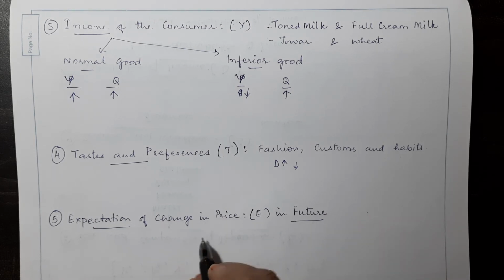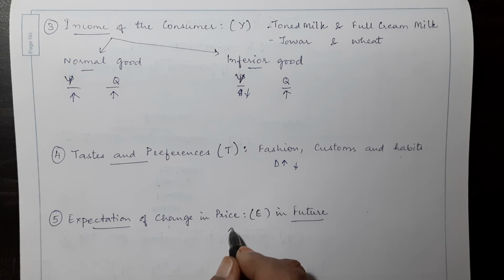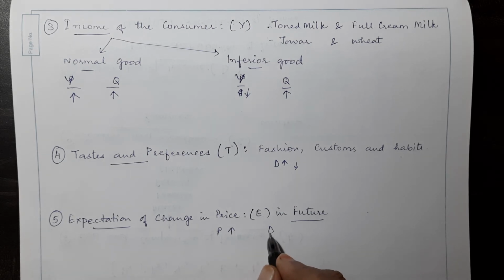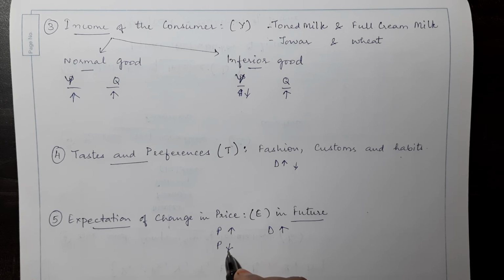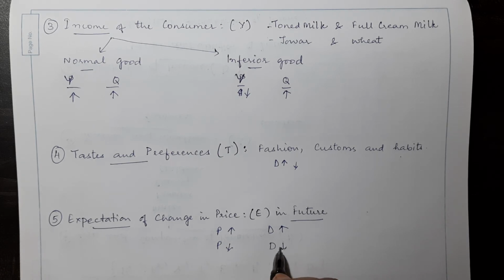So when you expect the prices to go up, the demand would immediately increase. But if in the near future you expect the prices to fall, then consumers would wait for a time and then the demand would increase. So right now, at the present moment, the demand would fall.